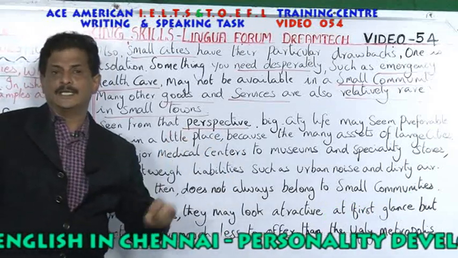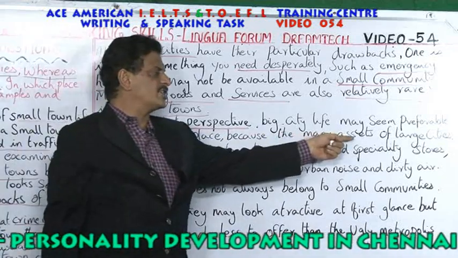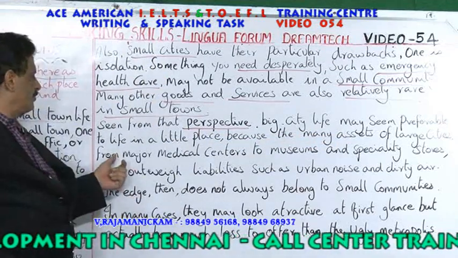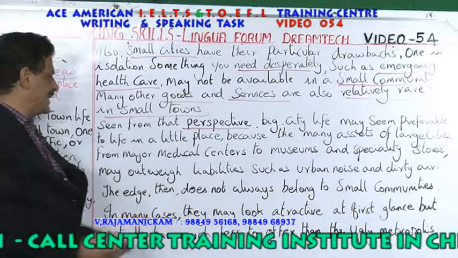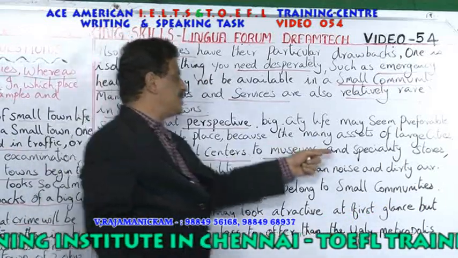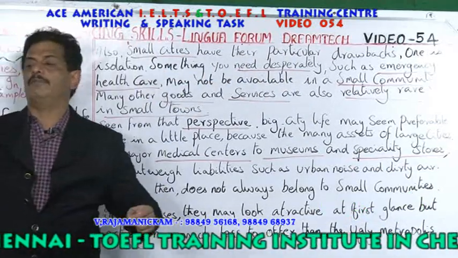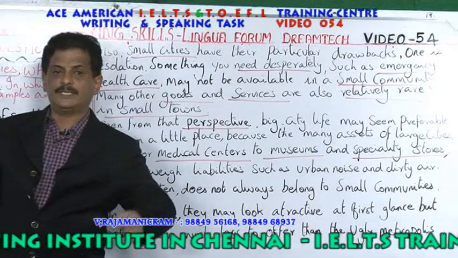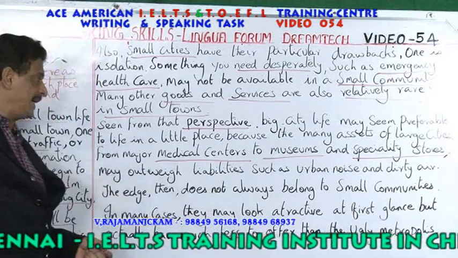Health care, needed goods are available, job opportunities are available. Then because of the many assets of large cities, assets means what? Roads and bridges and whatnot. From major medical centers to museums, you have very good medical centers, museums, and specialty stores. Specialty stores means what? If you want a bike or a car or whatever it is, they are ready to sell their raw material, their spare parts. Easily you can get those things.